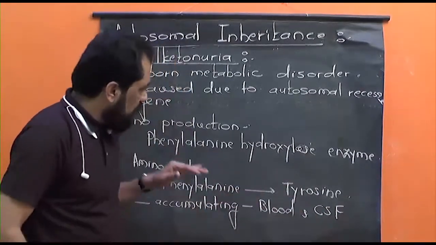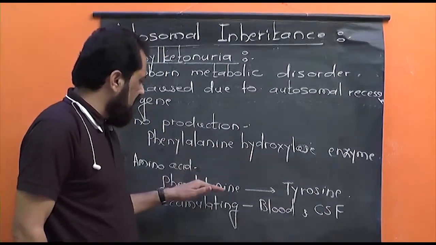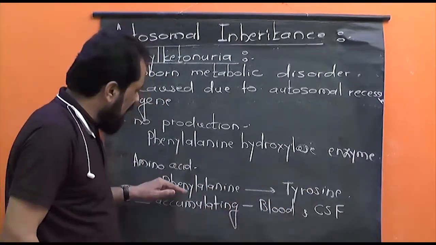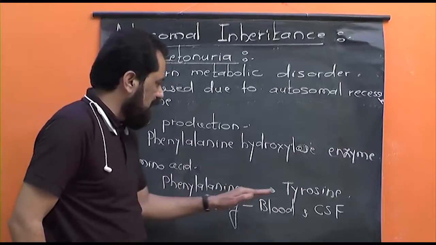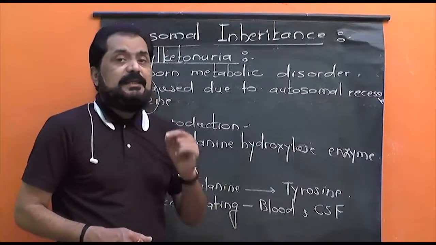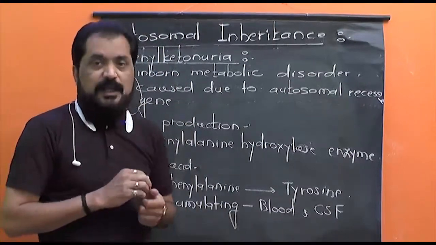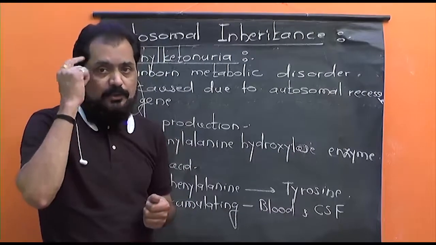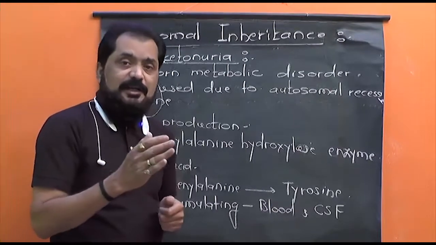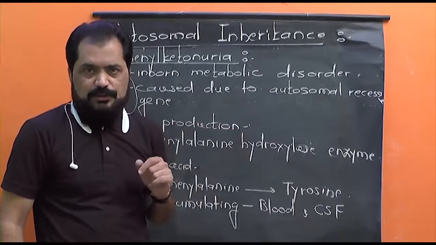Now here, due to the absence of this enzyme, as the amino acid phenylalanine is not converted into tyrosine, phenylalanine goes on accumulating in the blood as well as in the cerebrospinal fluid, and it adversely affects the development of the brain as well as it may lead to mental retardation. That is, some mental disability can be seen in them.